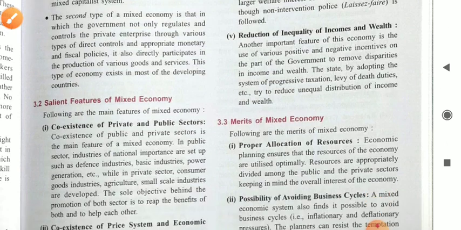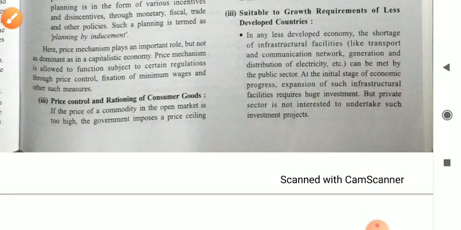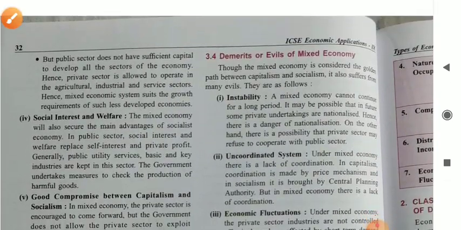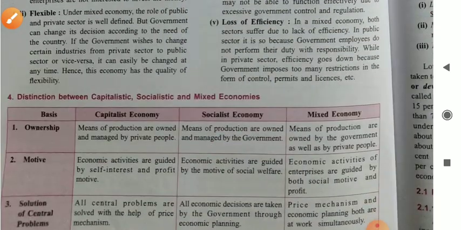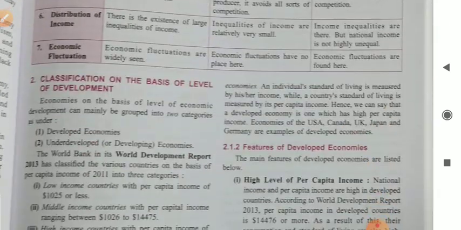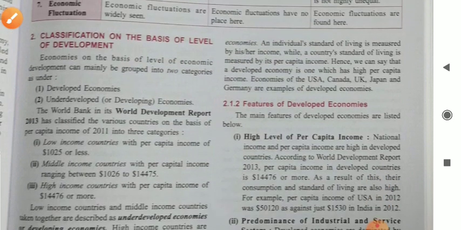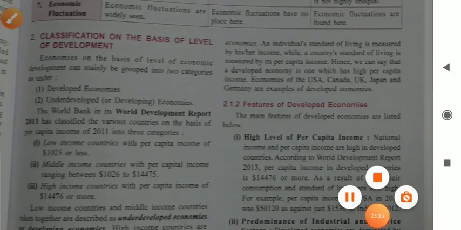So that's it for today, students. Merits of mixed economy is not part of your syllabus, and demerits of mixed economy is also not part of your syllabus. In our next video we will go through the classification on the basis of level of development. This is the part of our next video.